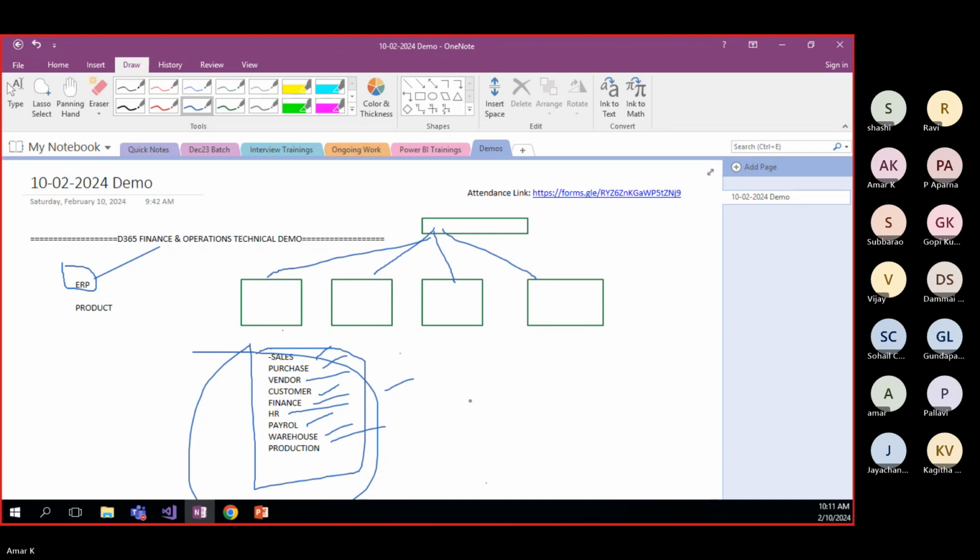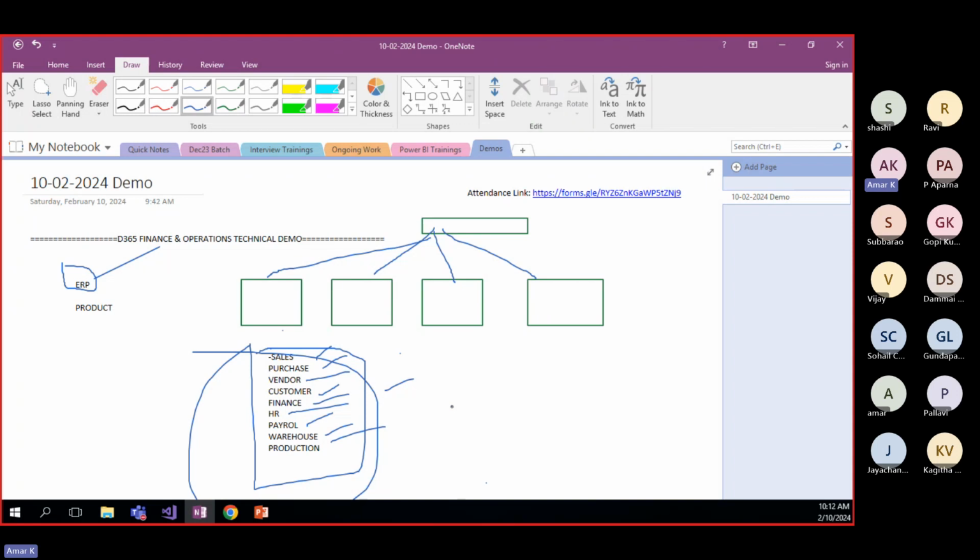So now I'm going to the customer. The customer is asking, and I give the demo. Okay, in my Dynamics 365 these modules are already built in. So there is no need to go for implementation from scratch. If you purchase my product, from the first day onwards it's ready to use. Other people will say, we need to implement all those things. So definitely the client will come to this ERP only.